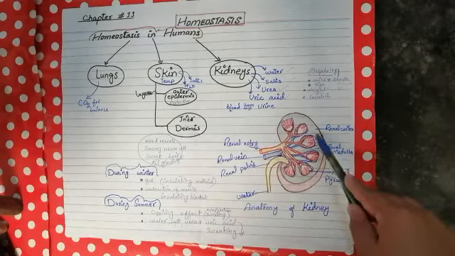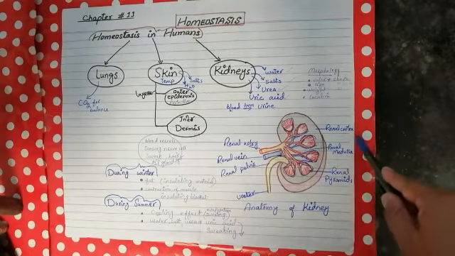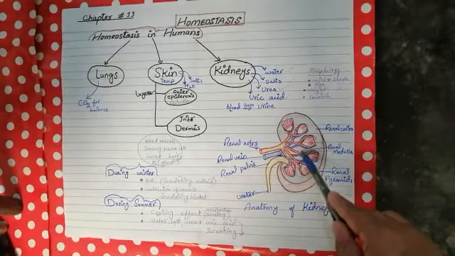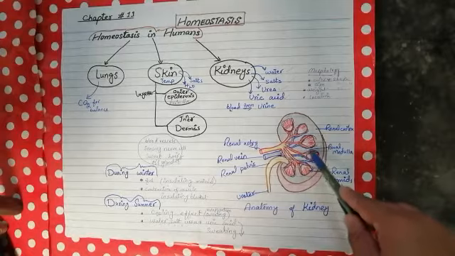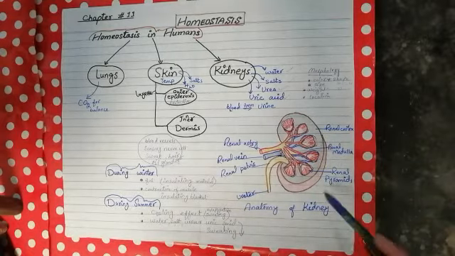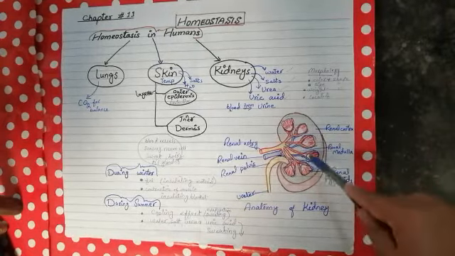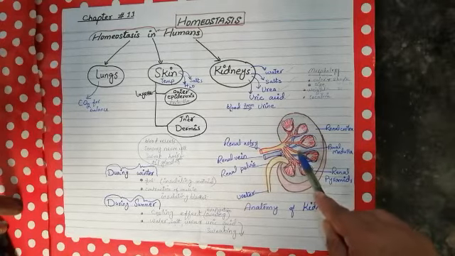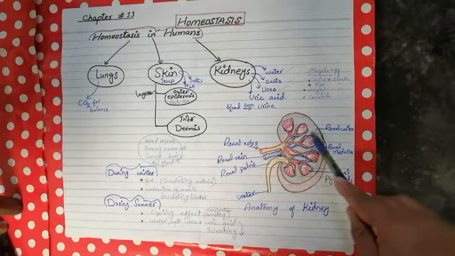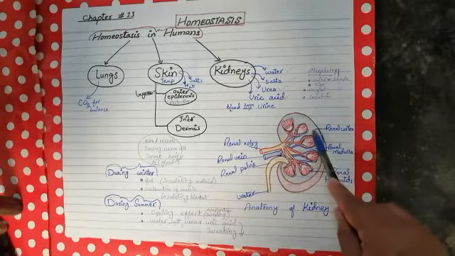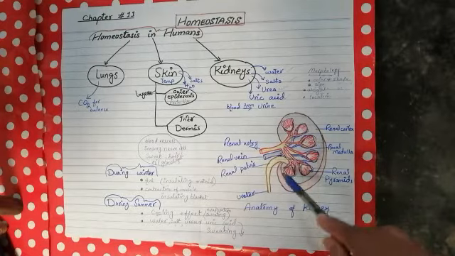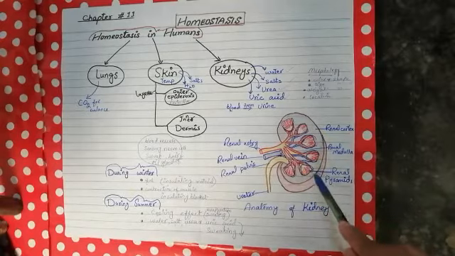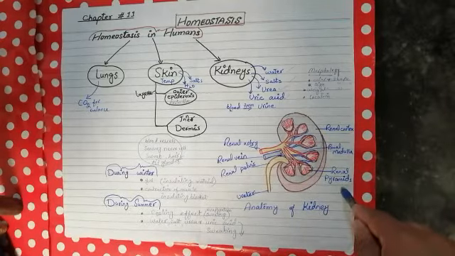The outer one, reddish in color, is the renal cortex, and the medulla, which is not very dark but pale and reddish in color, is called the renal medulla. Some cone-shaped structures are present in the medulla. These are called renal pyramids.